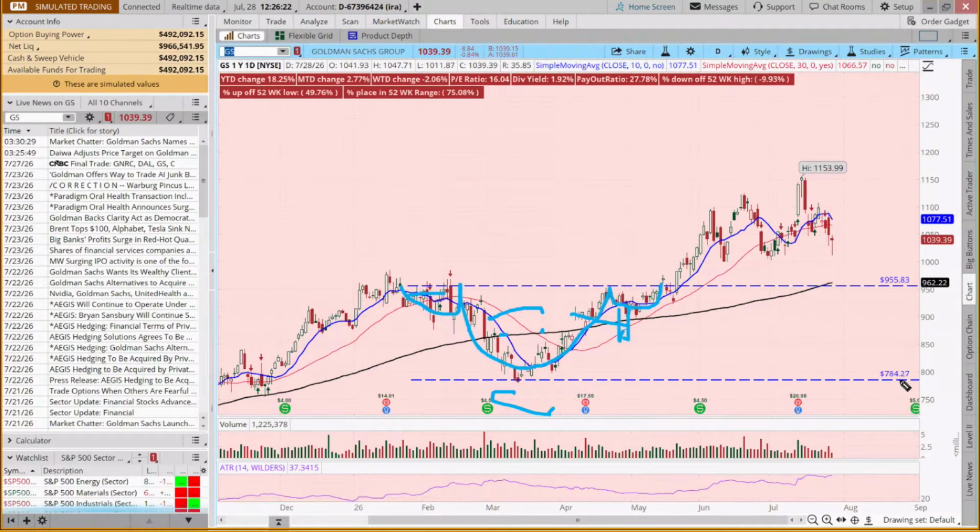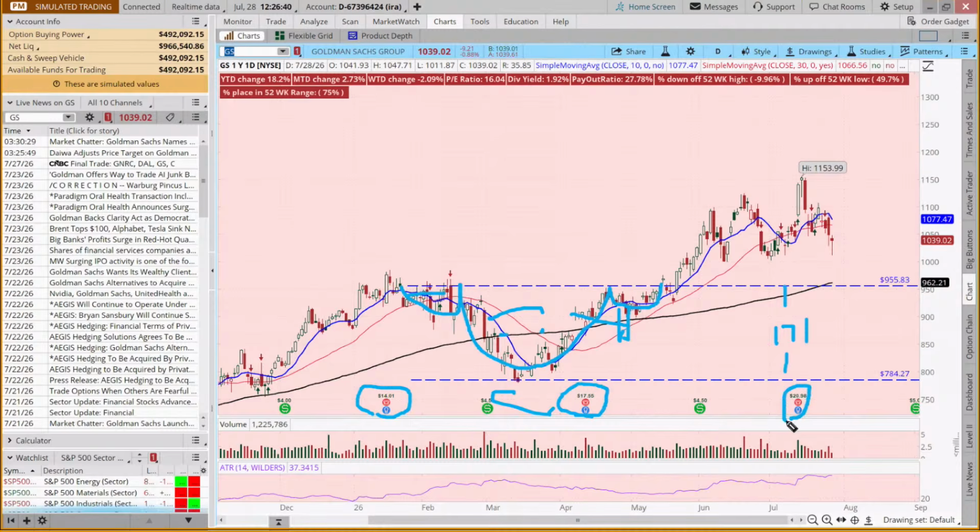And this went from 784 to 955. So that's a range of $171. Holy smokes, man, that's a big range. And here the earnings went from 14 earnings per share to 17 to 21. And obviously the market responded well here. And now it's coming back. Now, this candle pattern today, from a technical analysis perspective, we call this a hammer, and it's close to this potential support level.